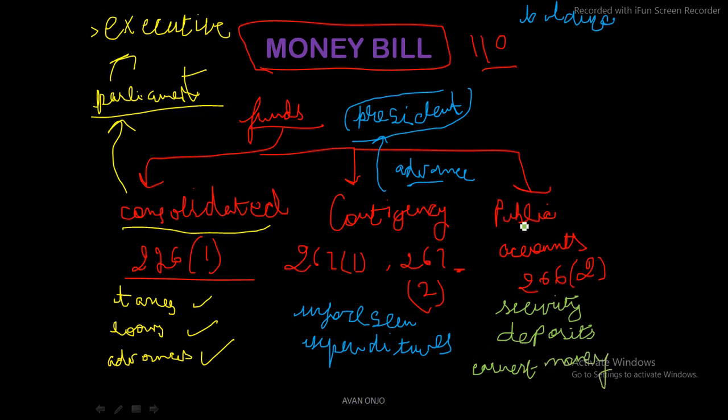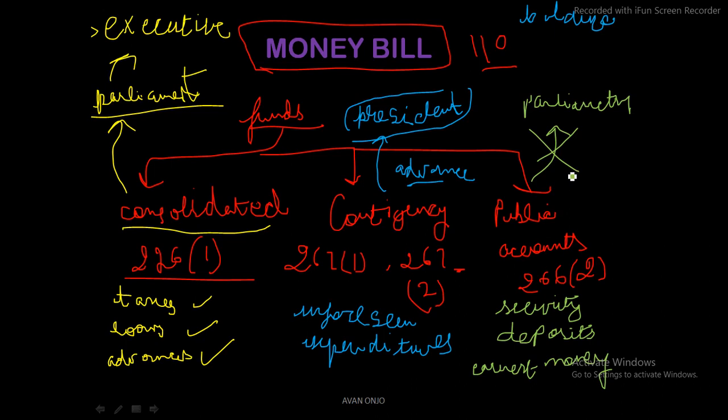It can go directly into the public accounts, and it is with the government, and parliamentary approval is not needed. You can create a cross like this. So parliamentary approval is not needed.